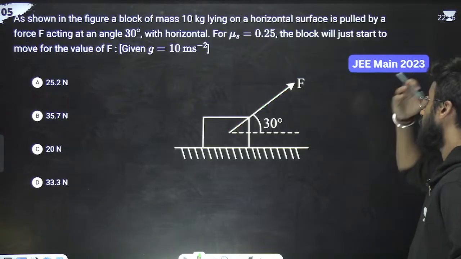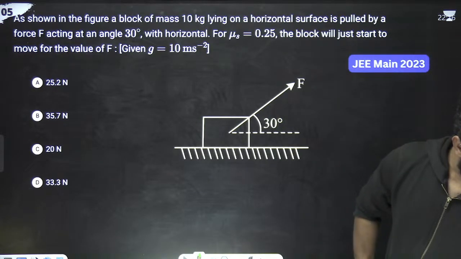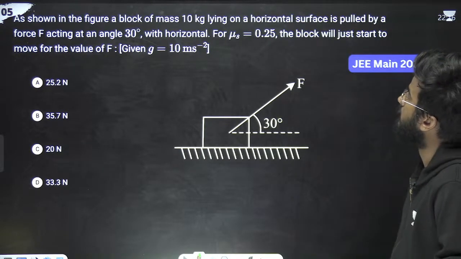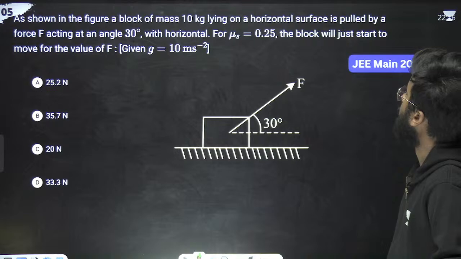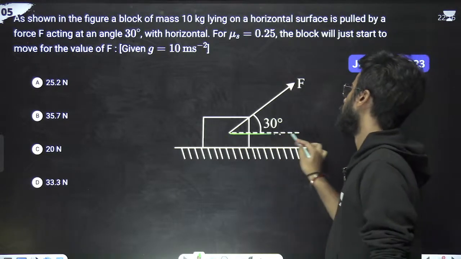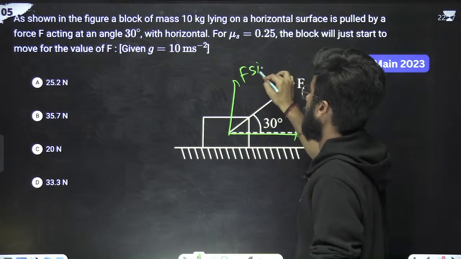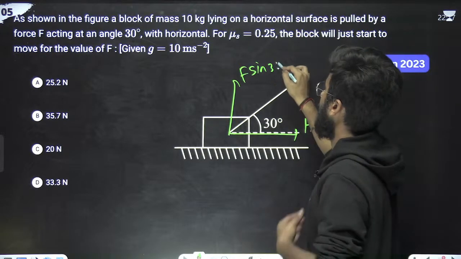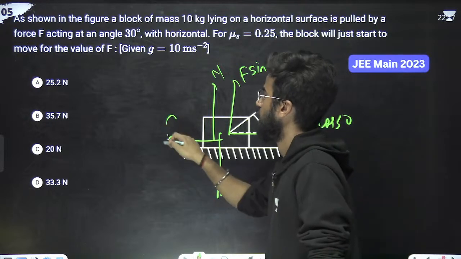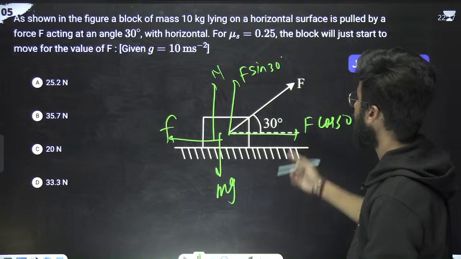Next problem. As shown in the figure, a block of mass 10 kg is lying on a horizontal surface. It is pulled by a force F acting at an angle of 30 degrees with the horizontal. For mu s equal to 0.25, the block will just start to move for what value of F? The components are F cos 30 and F sin 30. This is also the normal, this is mg, and this is friction. You have to find the value of F.